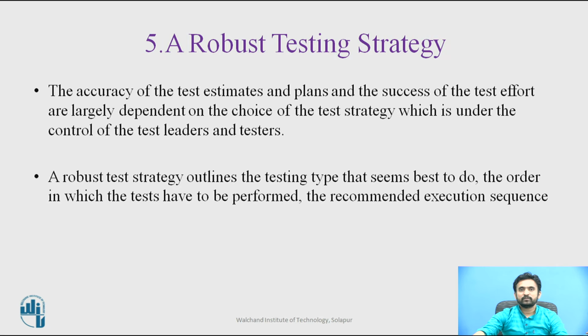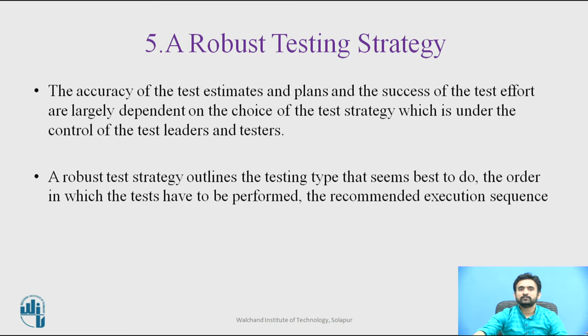Now we are moving with the next essential, where we are discussing a robust testing strategy. The accuracy of the test estimates and plans and the success of the test efforts largely depend on the choice of the test strategy, which is under the control of the test leaders and testers.